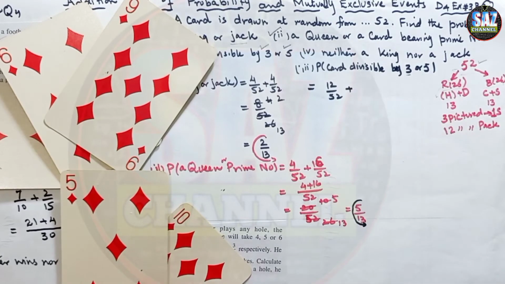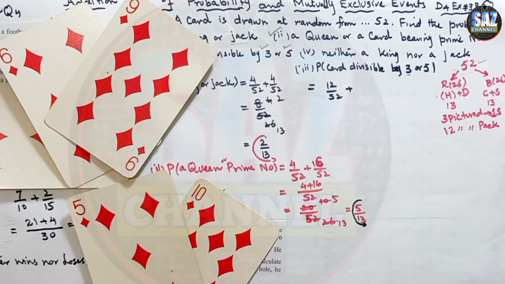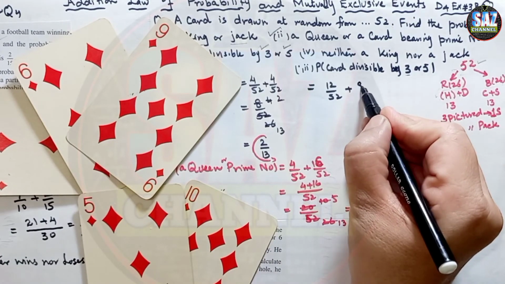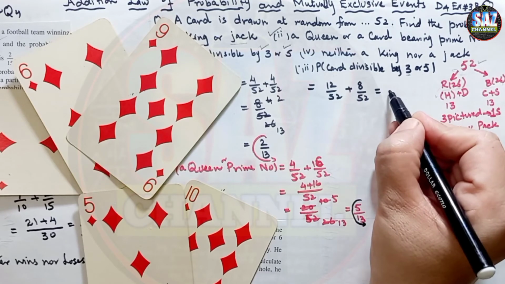And plus 5. From the diamonds we are having 2 cards, 5 and 10. So from the pack they will be 8 by 52. Really easy questions. Now what we can do is take the LCM.